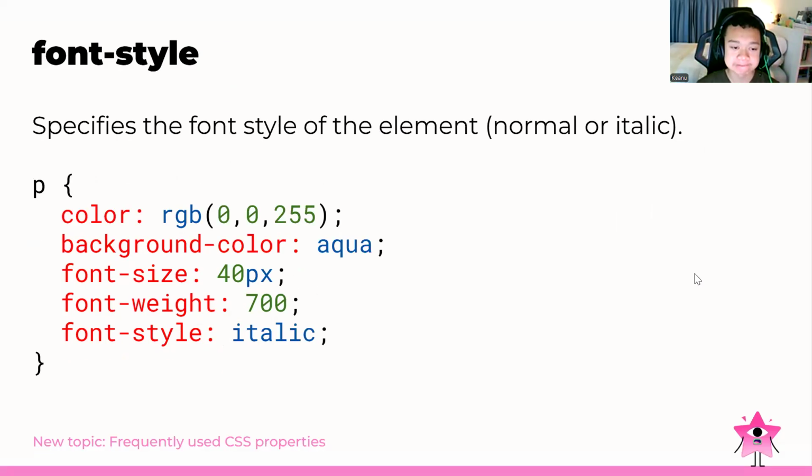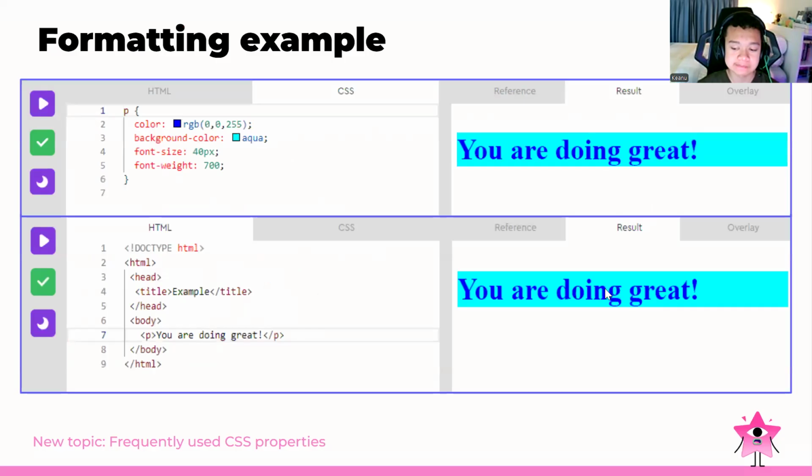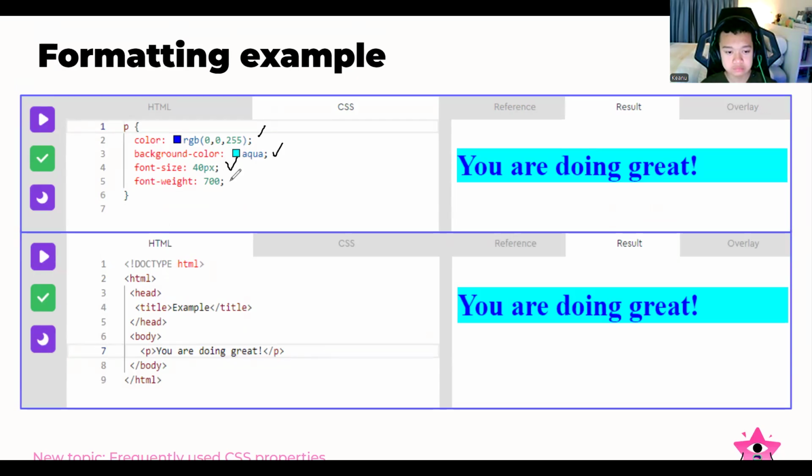And then for the font style, we can make it italic, for example. And for a formatting example, as you can see, we set the p paragraph with the color using RGB, the background color Aqua, the font size in pixels, just like this, and then the font weight 700. And then it will look like this, for the example. Okay.